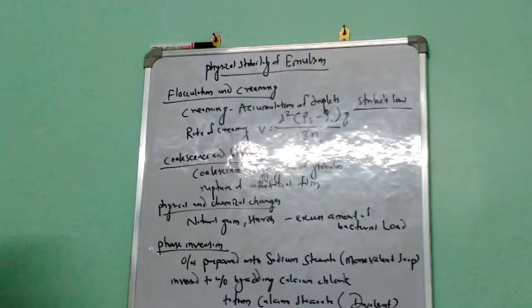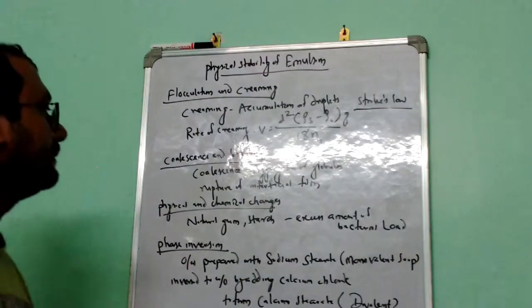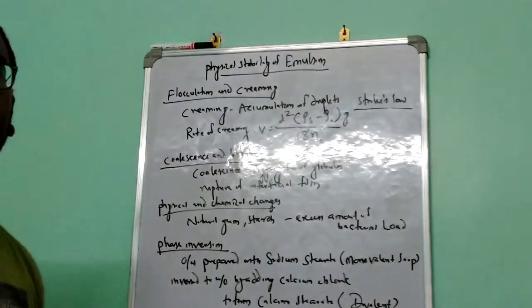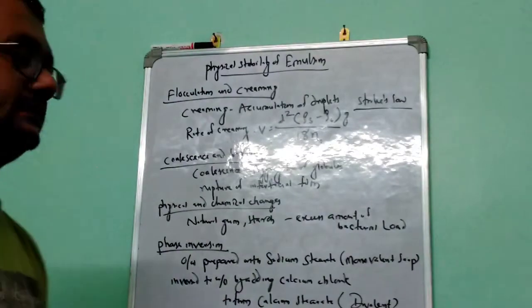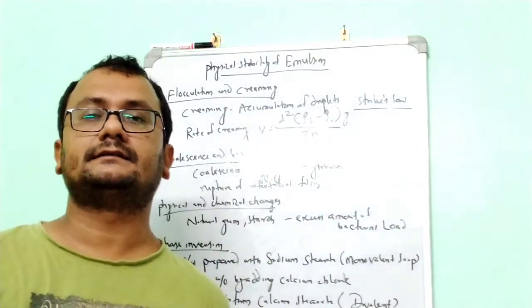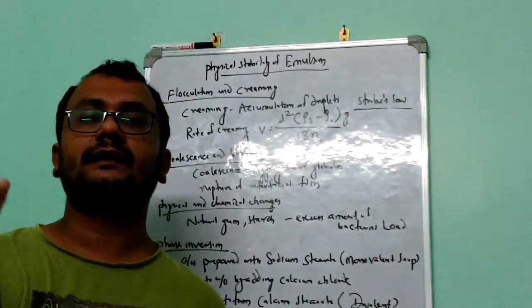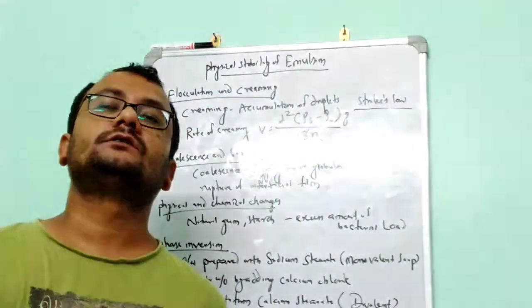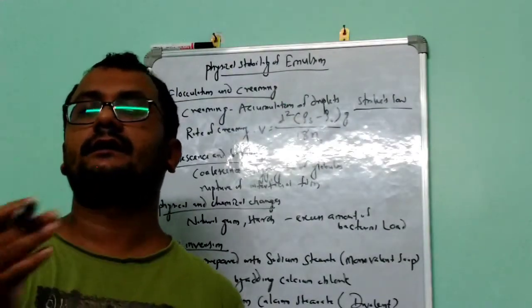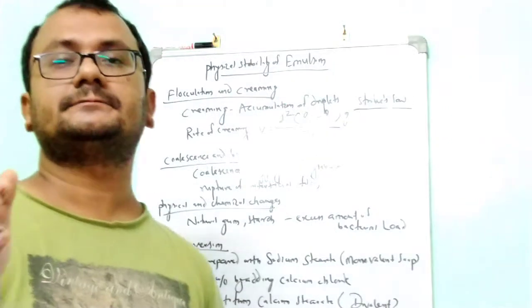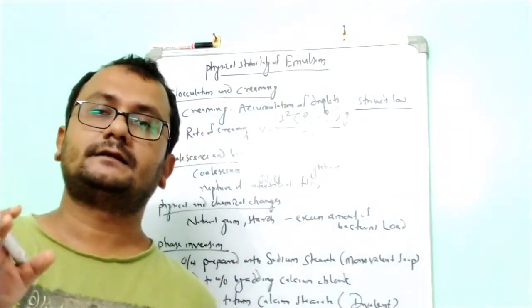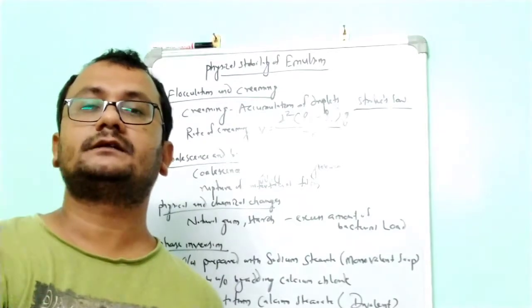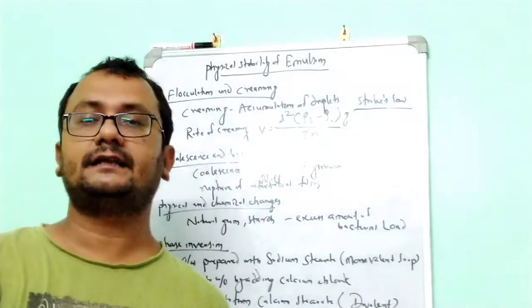Now coming to the second one, coalescence and breaking. Coalescence is the aggregation of globules. If the globules aggregate, slowly it will rupture the interfacial film present at the oil-water interface, and it will make a single phase.